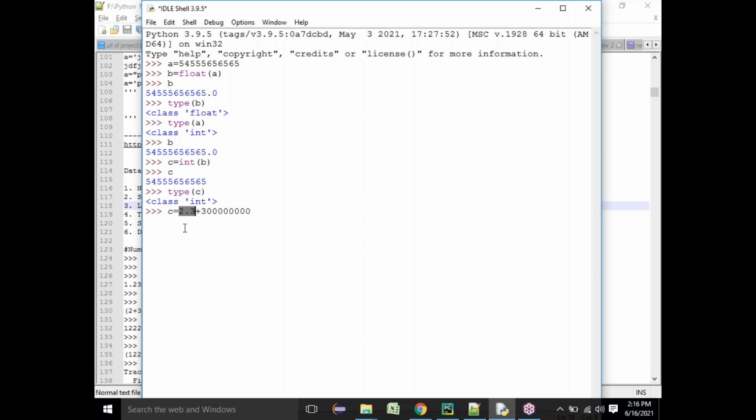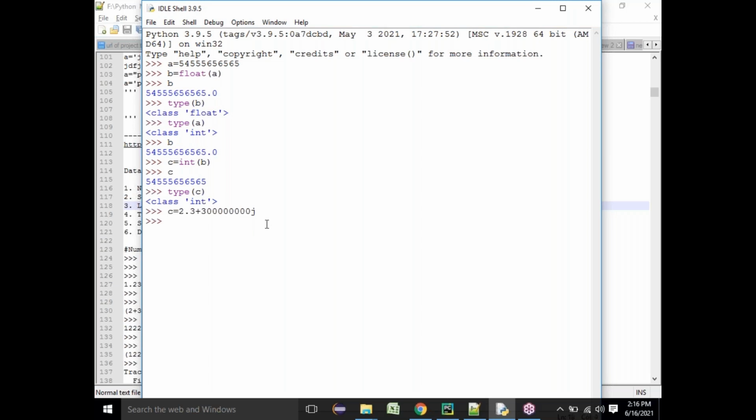a can be any real number, and b can be any real number. a can be an integer, a float, or even a complex. You can also give a complex within a complex. It should be in the format of j, capital J or small j, whichever. Let me take small j.